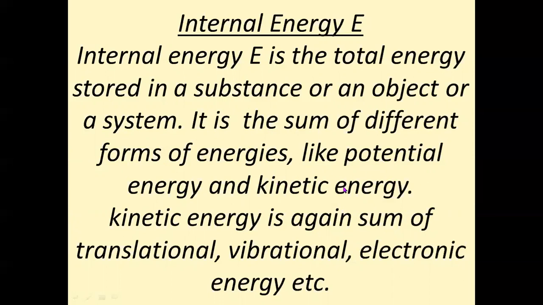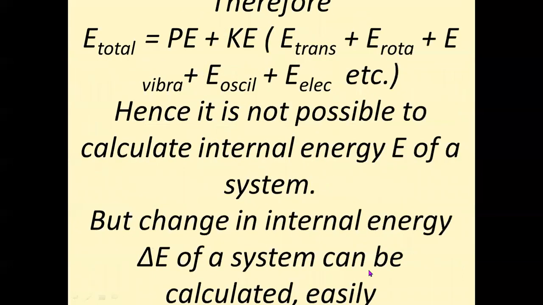Again, the kinetic energy is the sum of energies like translational energy, vibrational energy, etc. So, if we consider that the kinetic energy is the sum of E translational plus E rotational plus E vibrational plus E oscillational and plus E electronic, E nuclear, etc. So, we should keep it in mind that kinetic energy is the sum of all these energies.